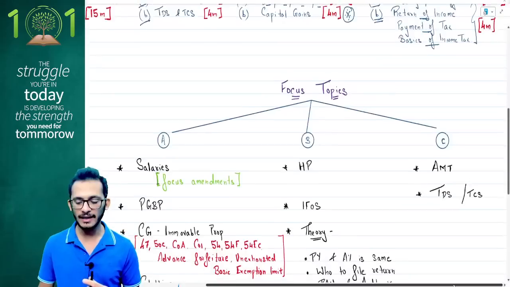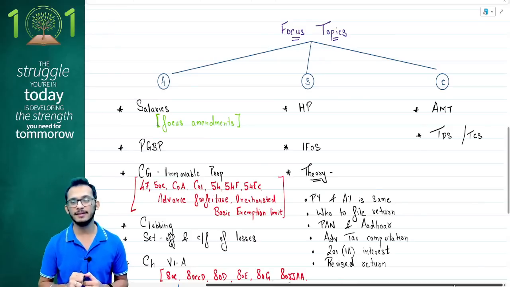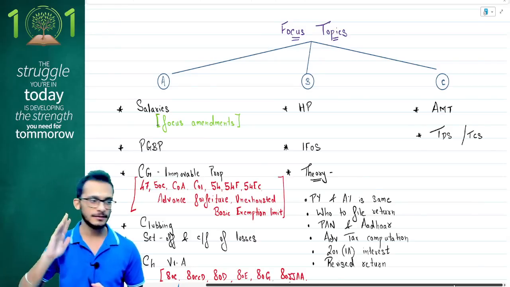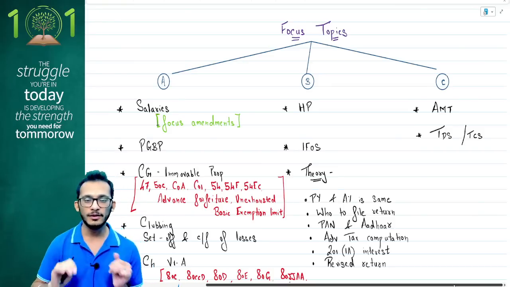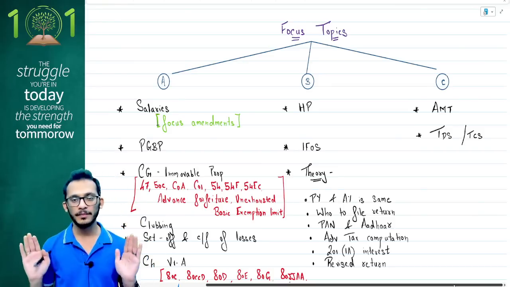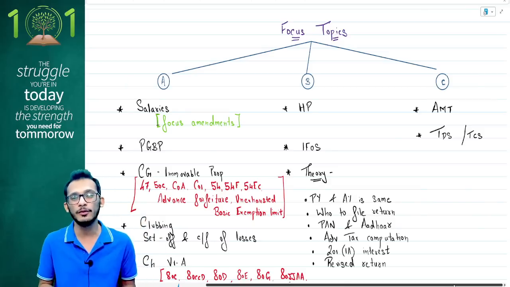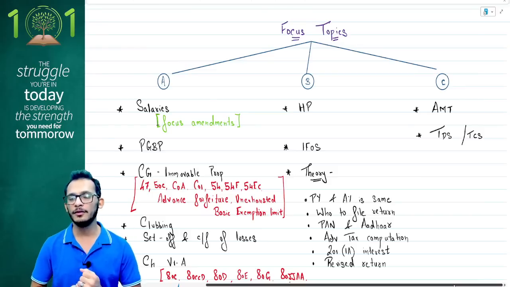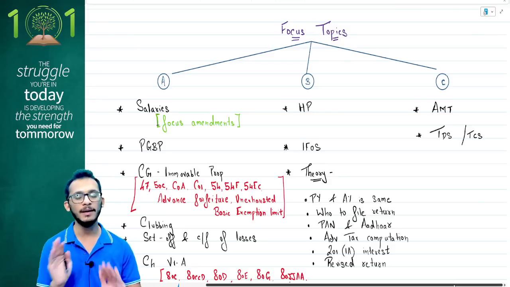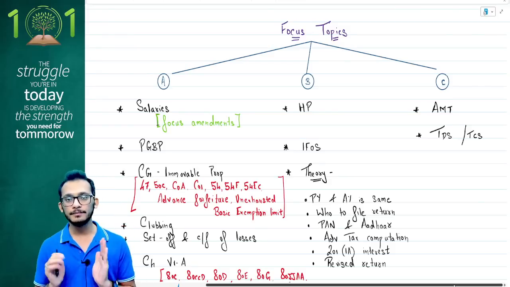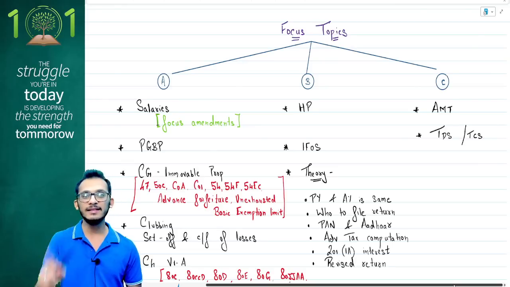For the next 20 days, people, I have prepared a small tip sheet for you on what you should be focusing your attention on in these next 20 days, along with your other subjects. Now, while I have used ABC and everything, this is not technically an ABC analysis, because if you notice, as I discussed with you, some chapters have been ignored altogether. There are some chapters which are part of the syllabus, and I would still say don't read those chapters because they are not going to score you so many marks. It may come in MCQs, but you can always take a swing on it. These are my focus chapters, meaning these chapters at bare minimum have to be done, prepared and gone. Now while I put ABC also, people understand even B and even C is important.